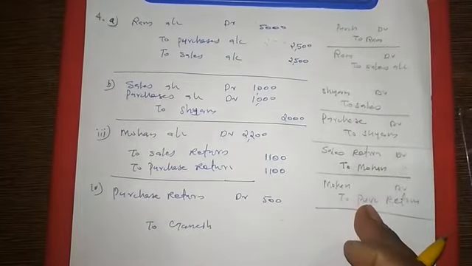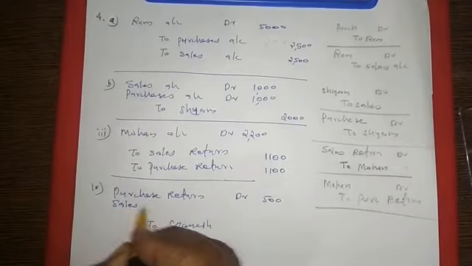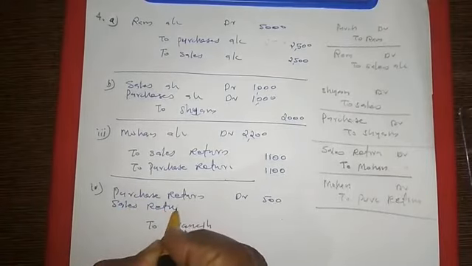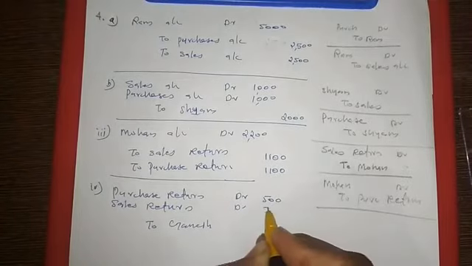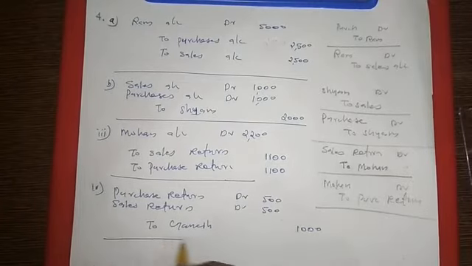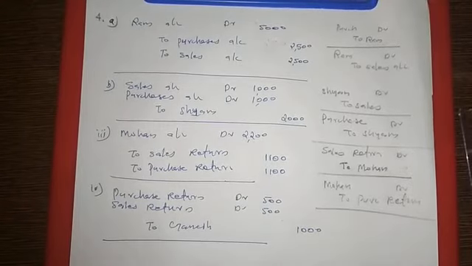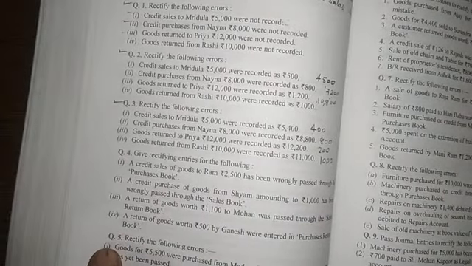Now one sales returns entry you have to write. In the sales returns entry we are actually debiting sales return. That is not yet done. So we are debiting the sales return and crediting Ganesh. Sales return amount is 500, and totally 1000 we need to credit. So all the 4 questions are over. Okay, 1, 2, 3, 4, that answer is over. Now we can see the fifth one.